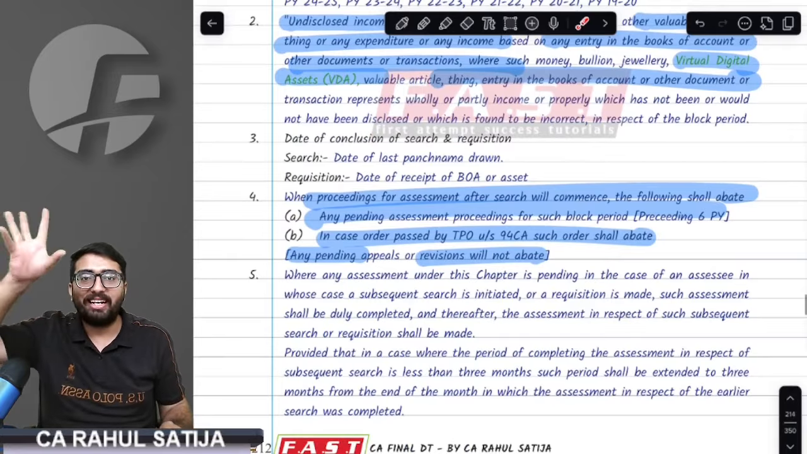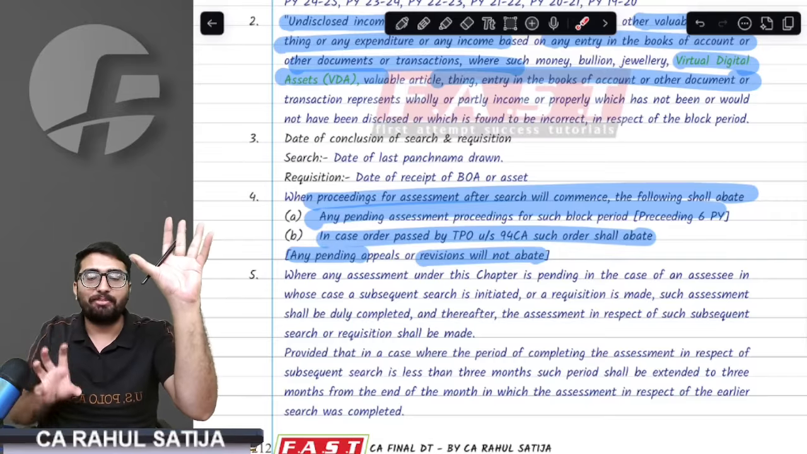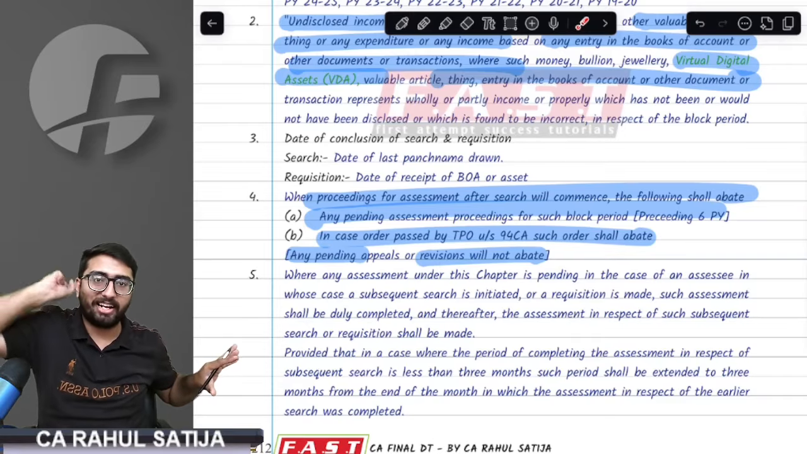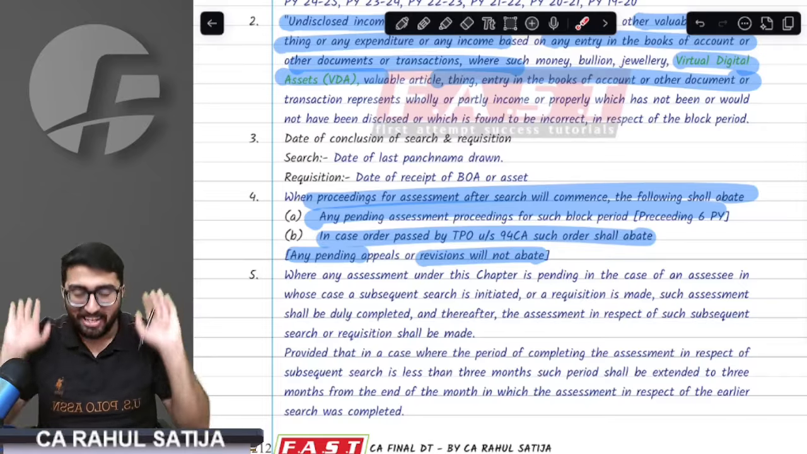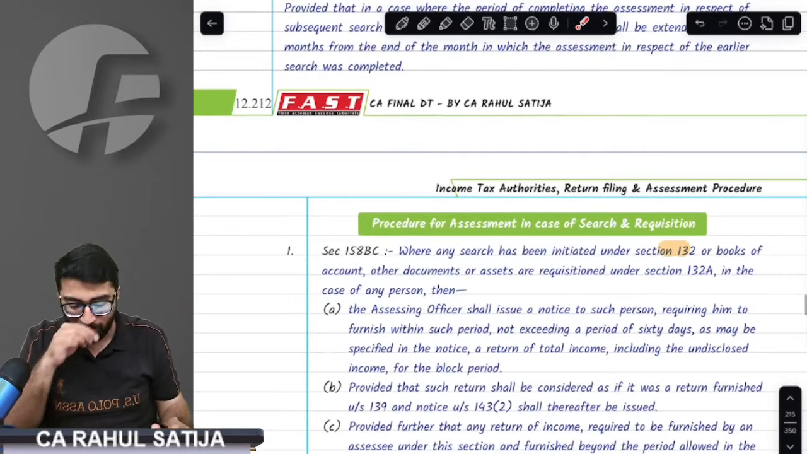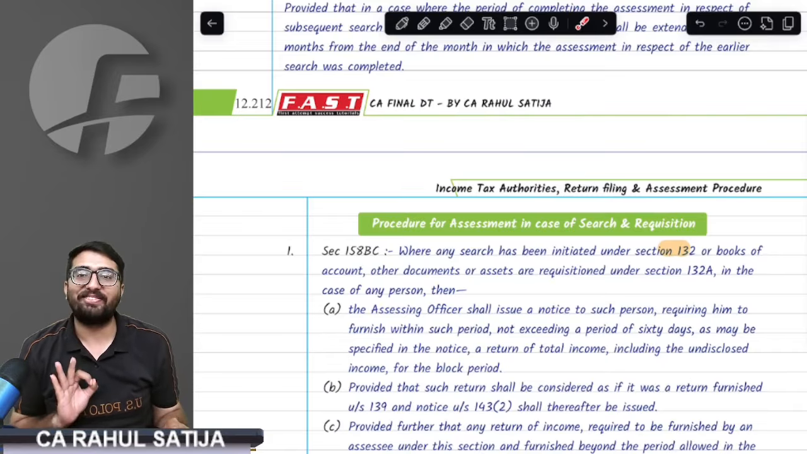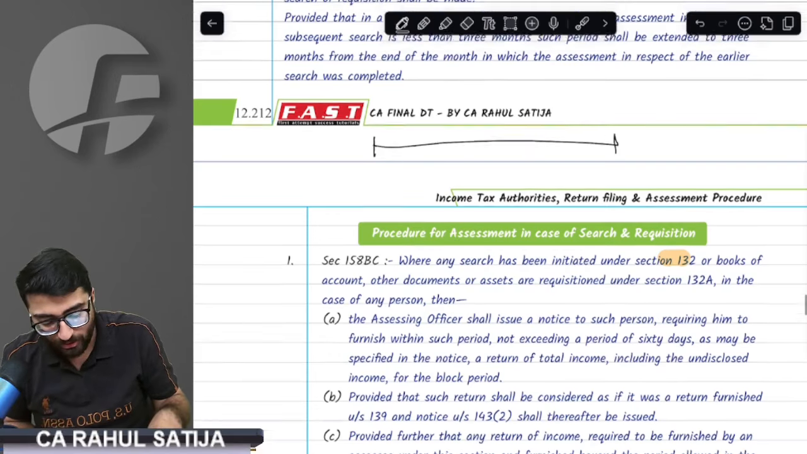And one more point: if block assessment is started, pending assessment shall abate. If block assessment is set aside, then the abated assessment shall revive. And again, if block assessment is revived, then pending assessment shall abate. Sir, we got that point. Now listen to this point very carefully. Now, what happens during the search?